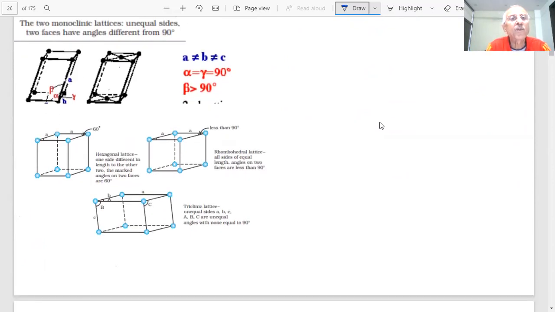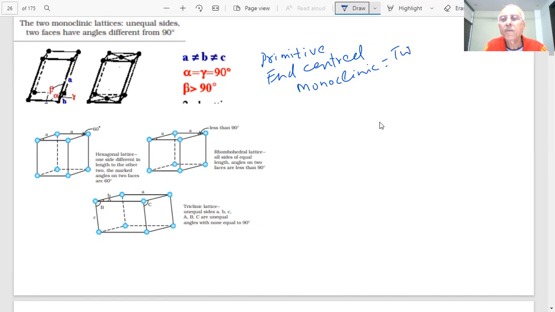Here I have shown two monoclinic lattices. Monoclinic are two. What is this arrangement? Two monoclinic: 8 particles at the corners, that is primitive, and this is end centered. Primitive and centered, student. Primitive has particles only on the opposite faces; at the center of the opposite faces, you see 2 particles. How many monoclinic? Only two are possible, student: primitive and centered.